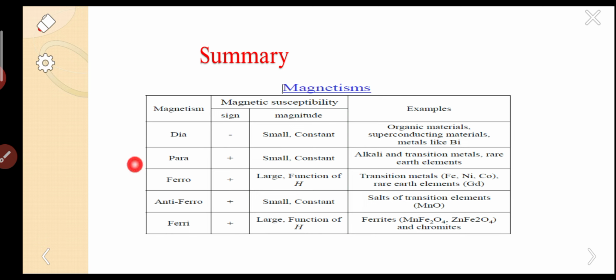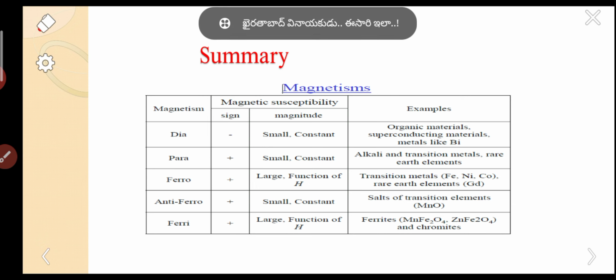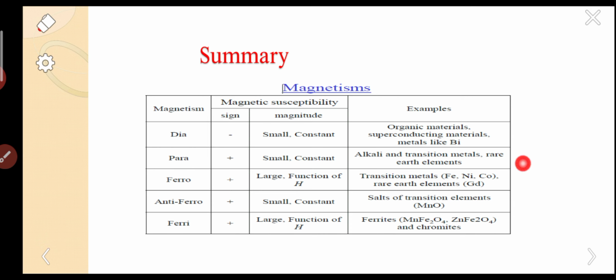Next, paramagnetic materials. The susceptibility is positive. The magnitude is small and constant. Examples are alkali and transition metals, rare earth metals. Next classification is ferro. The sign of susceptibility is positive. The value is large and a function of the applied field. Examples are transition metals, iron, nickel, cobalt, rare earth metals.